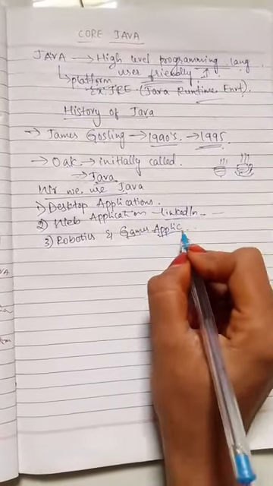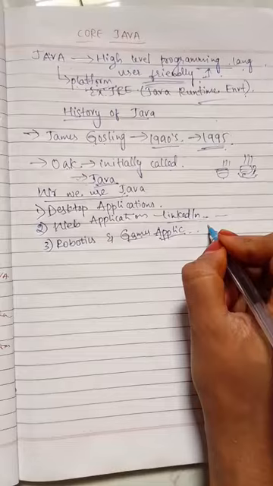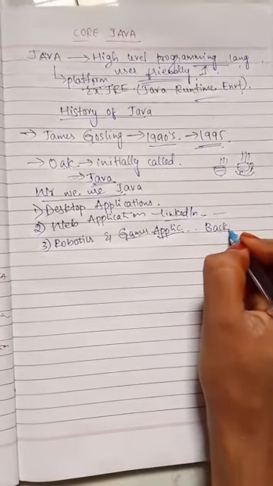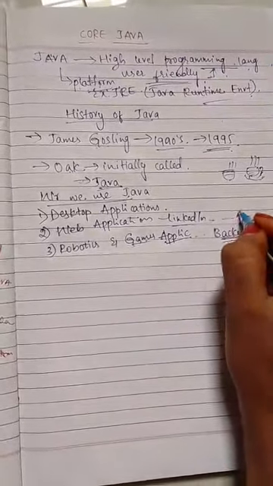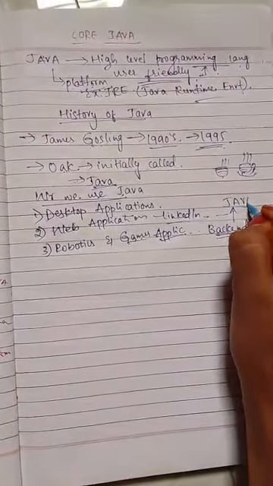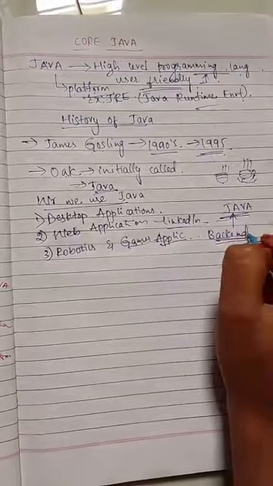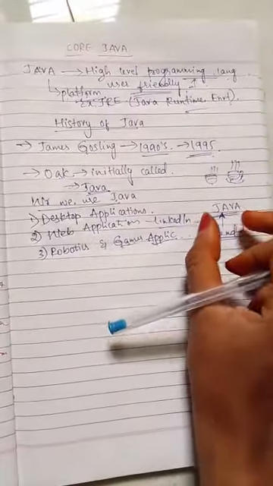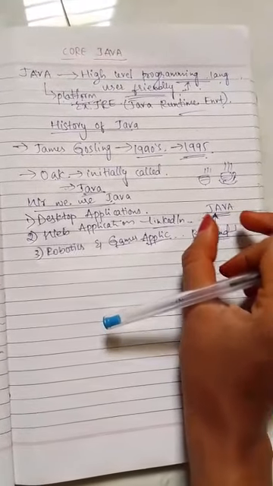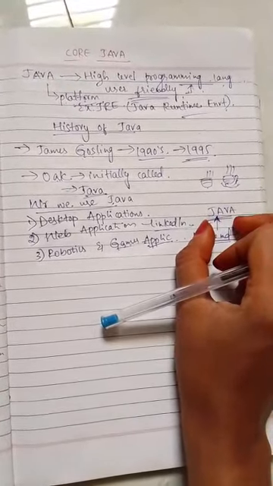To develop any application, we need a backend, right? In that backend, we use Java. We have many languages for backend. We use Java for secured purposes, for high performance and efficiency.